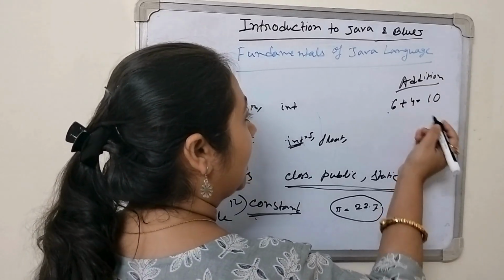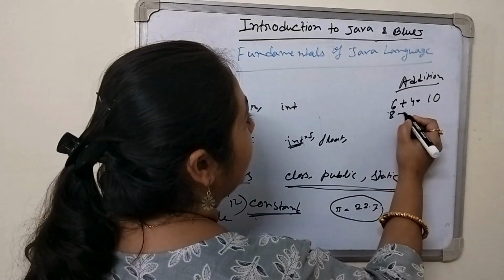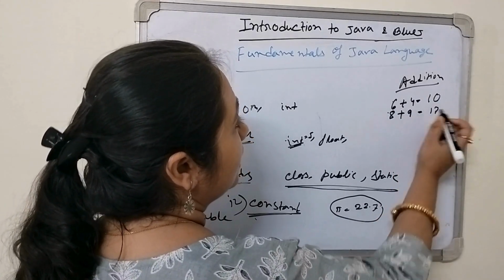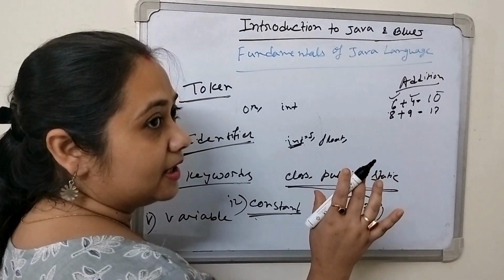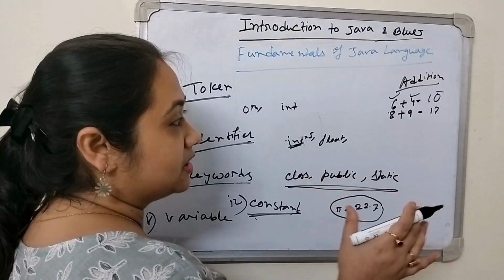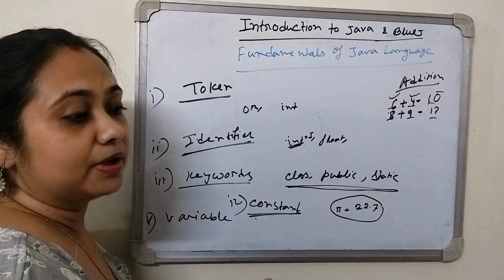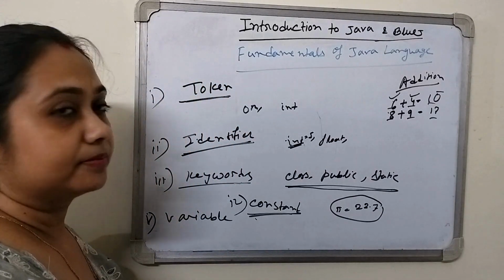Then when you write 8 plus 9, what you get? 17. So these values are not constant. They can be changed from person to person. So these are known as the variables. That means a value which changes throughout the program is known as a variable.